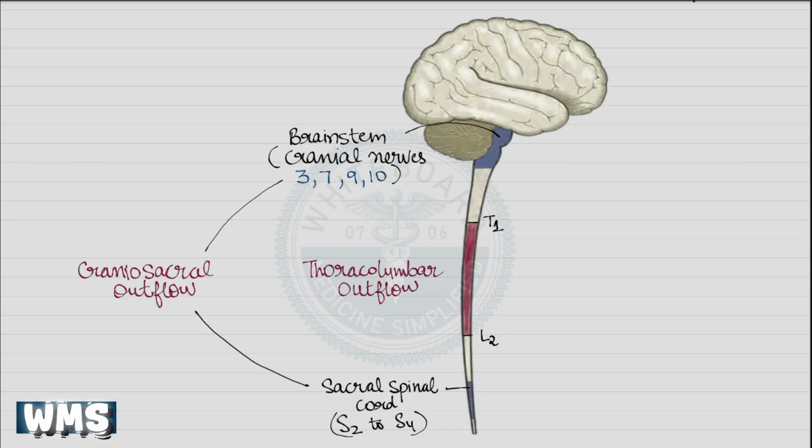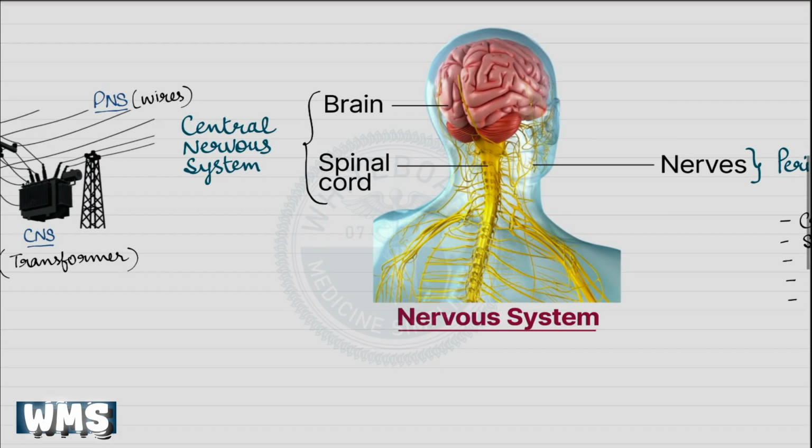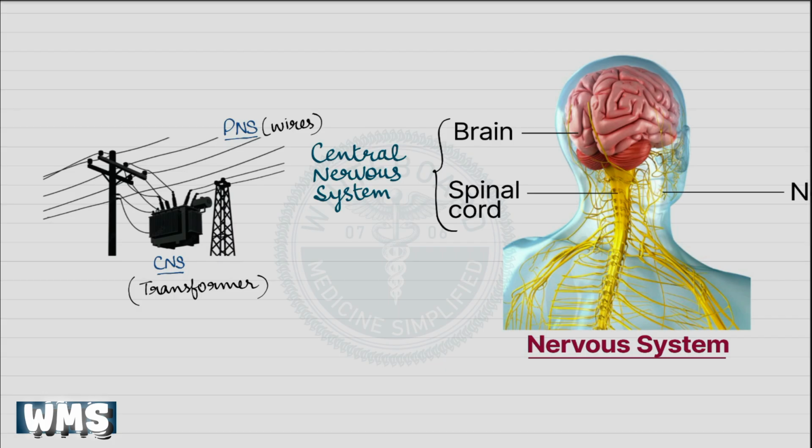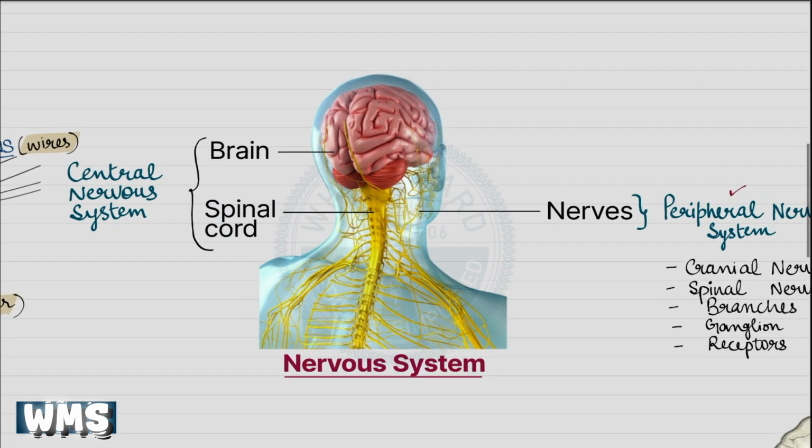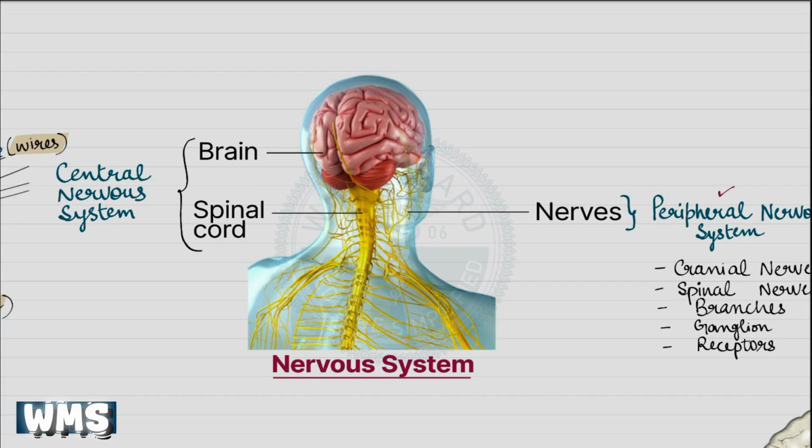In the previous lecture, we used an analogy. Think of the central nervous system as a main power station or transformer, and the peripheral nervous system as a vast network of wires and cables spreading out from it. As electrical signals travel through wires to reach their destination, similarly, signals from the brain and spinal cord travel through nerves to various organs of the body.